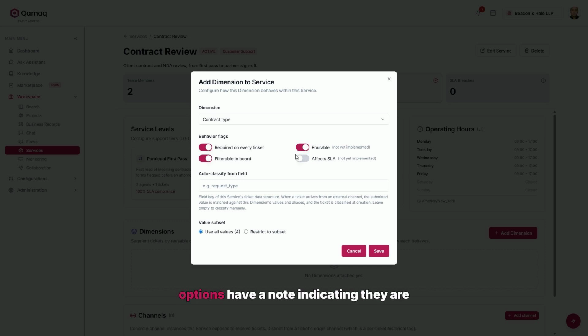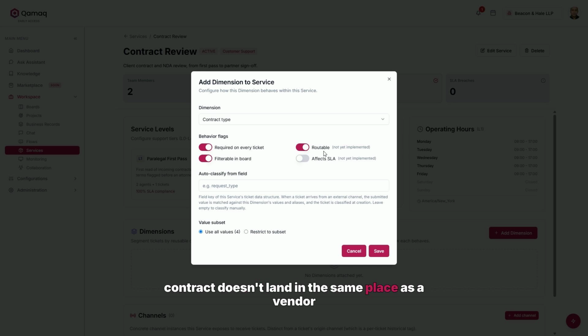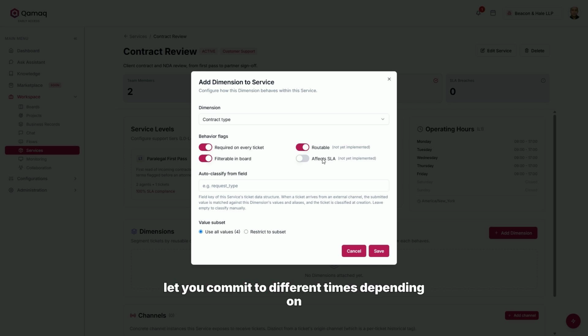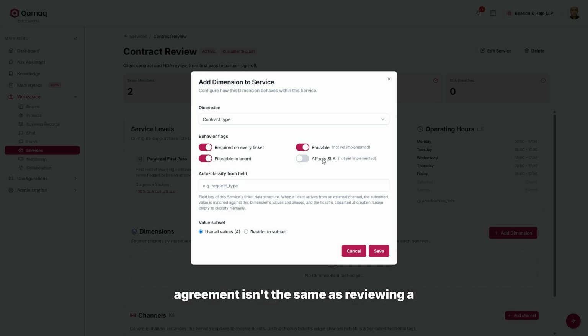The other two options have a note indicating they are not yet implemented, so for now, nothing changes on that front, but they tell you where this is heading. Routable would route the case by its type, so an employment contract doesn't land in the same place as a vendor one. And Effects SLA would let you commit to different times depending on the type, because reviewing a non-disclosure agreement isn't the same as reviewing a master contract.